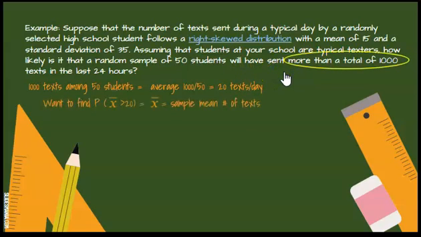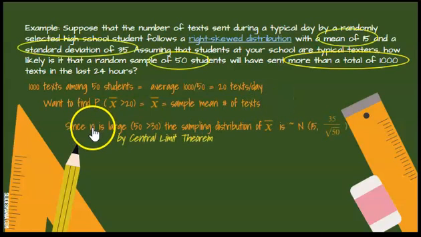Now, it says, what's the probability of getting a sample of 50 that have sent more than a total of 1,000? So, in this case, it's going to be that X bar, my sample, is greater than 20 texts per day, where X bar is the sample mean of my texts, all right? Now I need to know, it tells me it's right skewed. So I need to know, is that large enough to know that the distribution of sample means will be approximately normal? So 50 is greater than 30, that's our magic number.